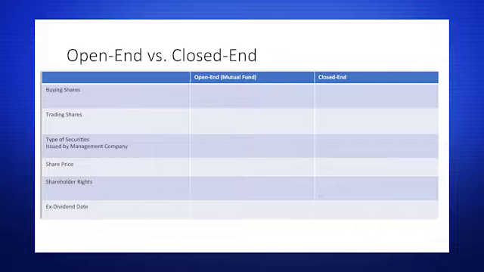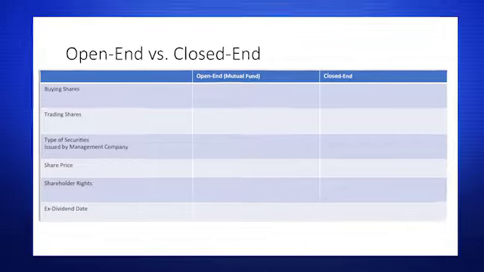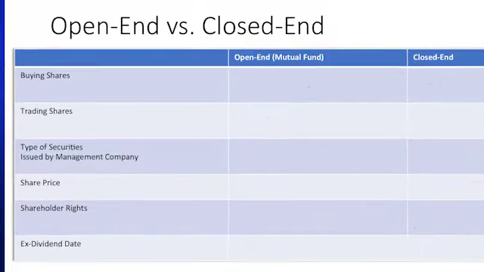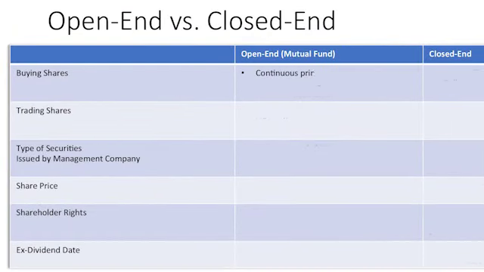six different characteristics. The open company, the mutual fund, continuous primary offering of an unlimited number of shares. So when a client buys mutual fund shares, they're always buying new issue shares. How many shares can a mutual fund company issue? There's no limit as to the number of shares they might issue. Now, when an investor buys mutual fund shares, they're going to be buying full and fractional shares.